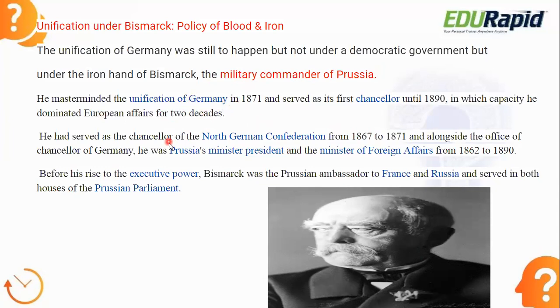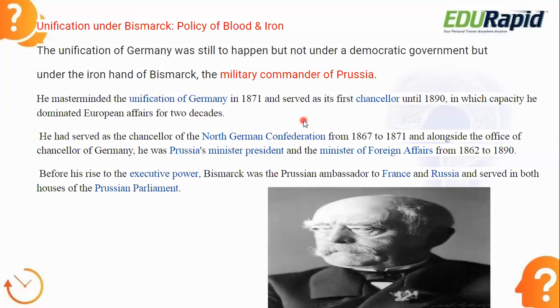So these are some brief facts about Bismarck you need to keep in mind. He was the mastermind behind the unification of Germany in 1871, and he served as its first chancellor until 1890, in which capacity he dominated European affairs continuously for two decades.